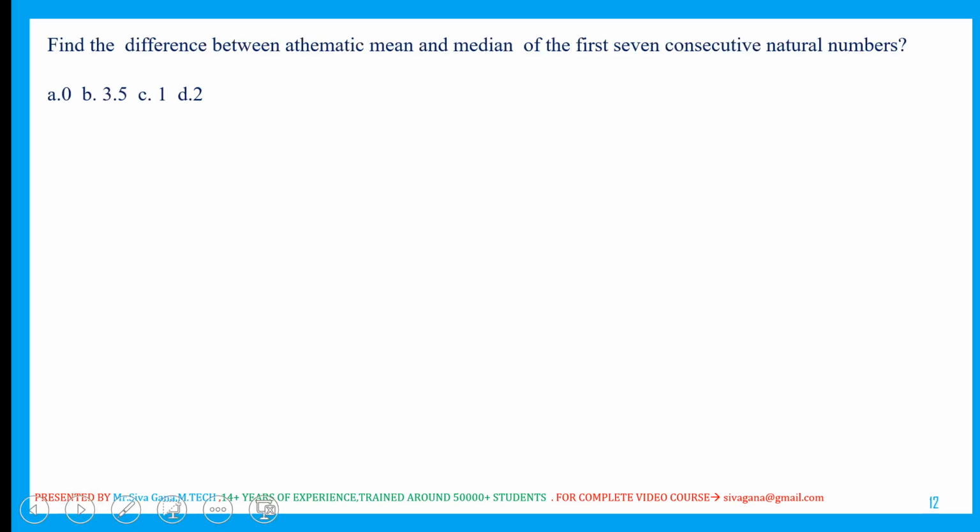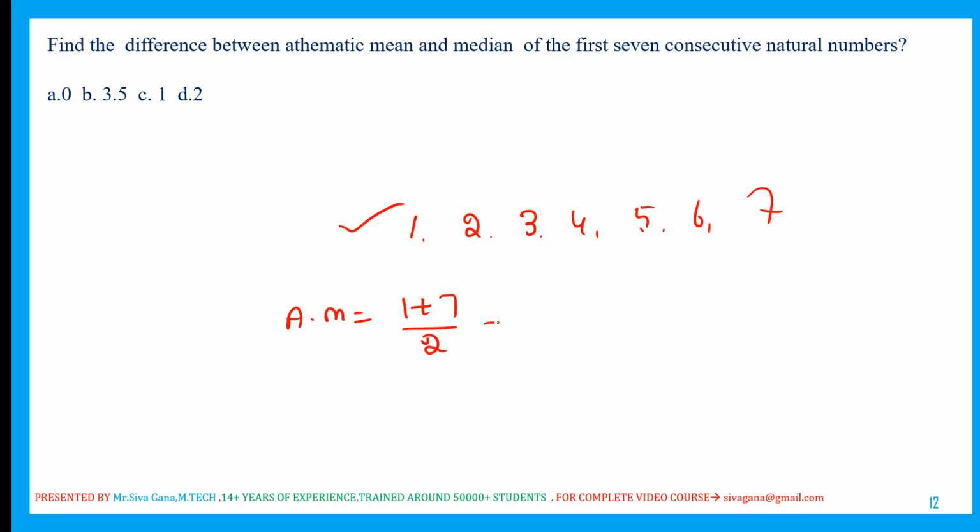Next question. Find the difference between the arithmetic mean and median of the first 7 consecutive natural numbers. 1, 2, 3, 4, 5, 6, 7. Arithmetic mean: these are in AP, so the mean is first term plus last term by 2, which is nothing but 4. Median: how many terms? 7 terms, which is odd, and they are in ascending order. Median is the center value, which is 4. He is asking the difference: 4 minus 4 is 0.